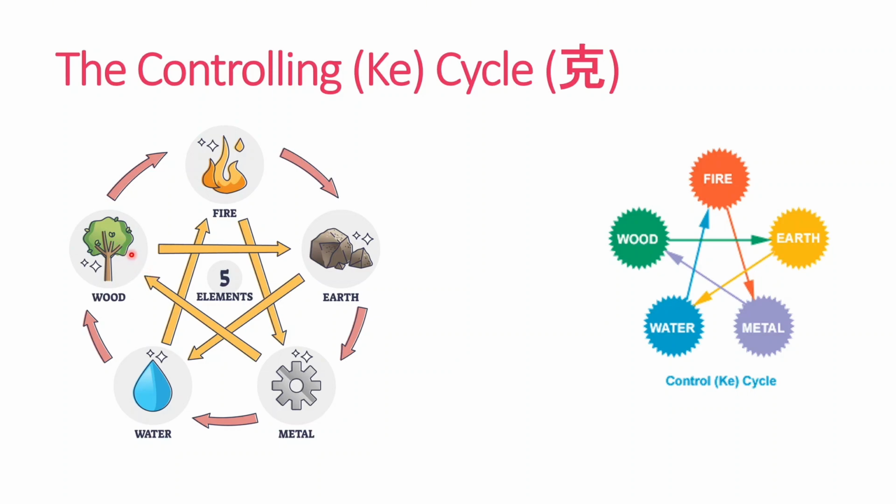Like a chain, first we have to treat the liver and gallbladder, then balance the earth, then balance the water, and then control the fire, that is the heart and small intestine. Likewise, we have to choose the organs properly. We have to check which element is over controlling the other element, or other organs, we can say. So I hope you are understanding. That is how the control cycle is built here.